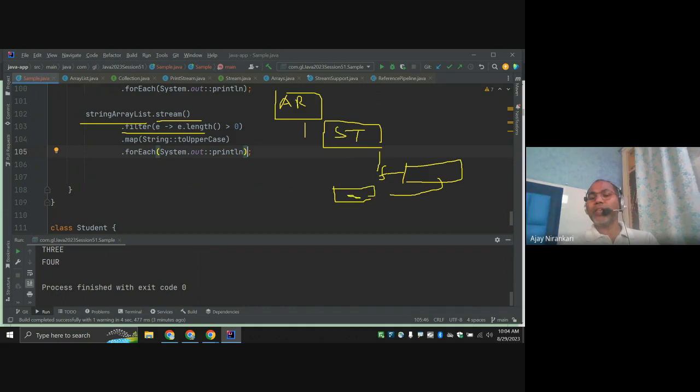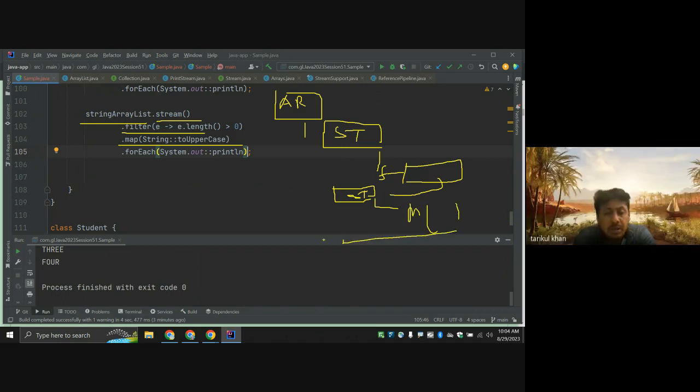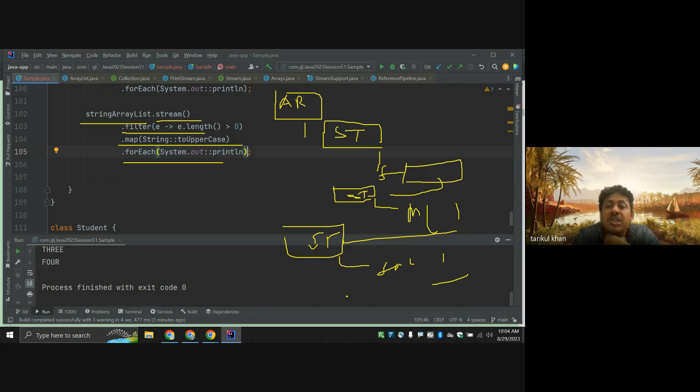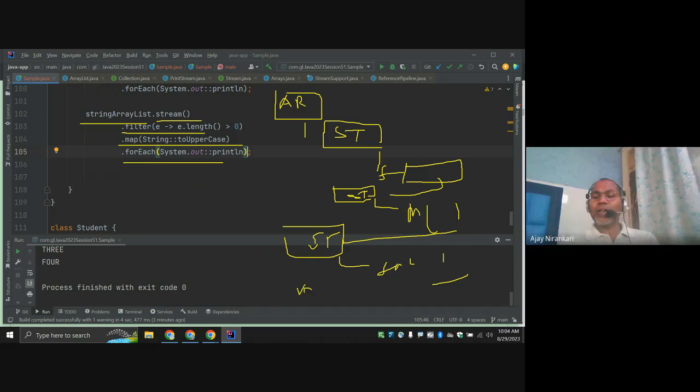After that I can call the map method. Map returns a stream, and I can call forEach. ForEach is the terminal operation, which returns a value or void or int. So now the pipeline is stopped. The pipeline starts here and stops.